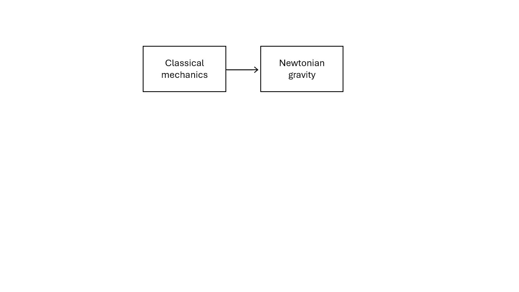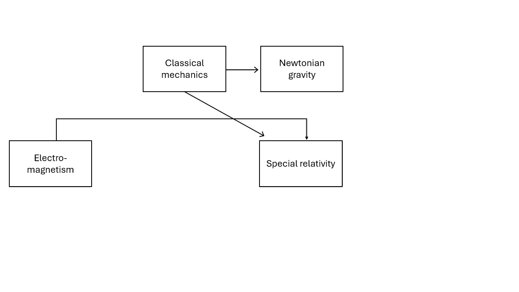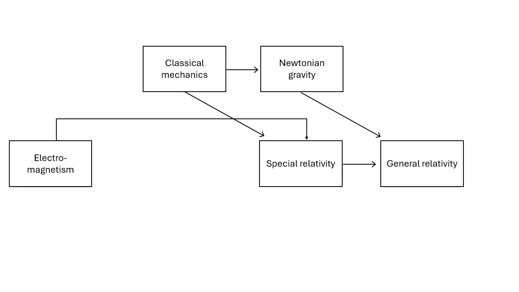To provide a clearer context for the next section of this video, let's introduce a map, or a graph, that outlines the foundations of physics. We'll start with the two most fundamental theories: classical mechanics that led to Newtonian gravity, and electromagnetism. In 1905, Einstein developed special relativity, building on classical mechanics and electromagnetism. 10 years later, Einstein generalized Newtonian gravity and special relativity into general relativity. In the 1920s, quantum mechanics matured, blending new ideas with classical mechanics concepts.